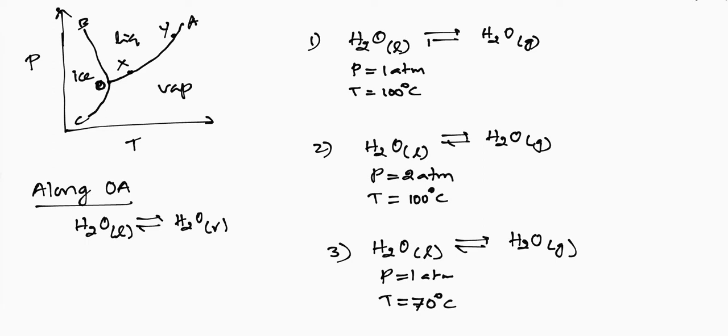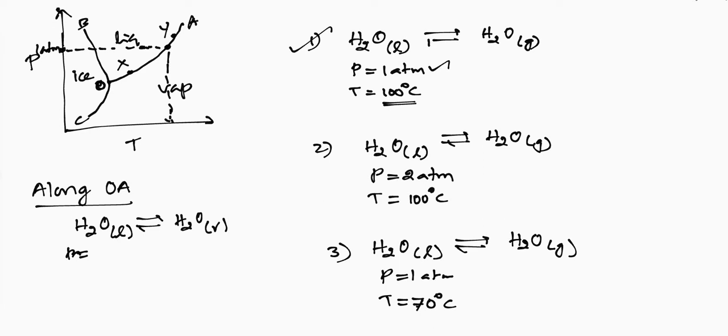Say, for example, I'll fix the pressure as 1 atmosphere. See the example 1 I have given. When the pressure is 1 atmosphere, exactly at this point the temperature should be 100 degrees Celsius.